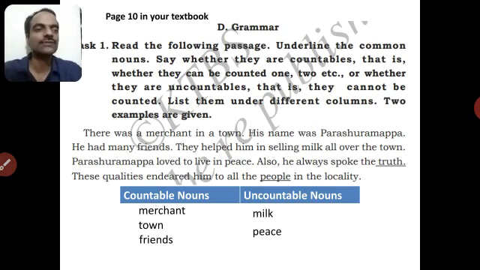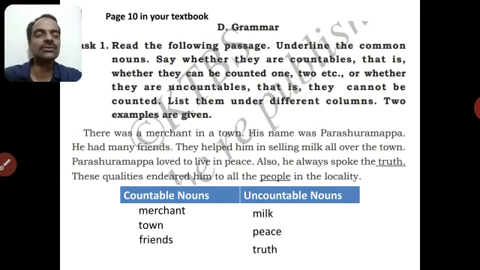Also, he always spoke the truth. Truth again is a very abstract thing. It is a concept or idea or abstract thing. Truth, you cannot count it. So you bring it under uncountable noun. These qualities in Parshuramappa endeared him to all the people in the locality. People, can you count people? Yes, you can count people. So it is common noun and countable noun.